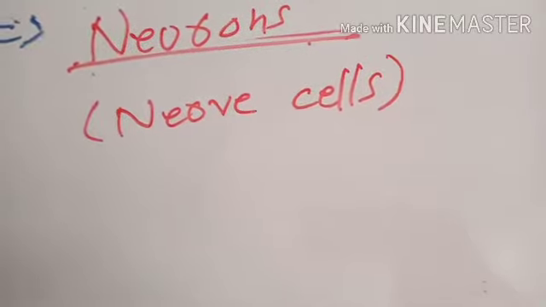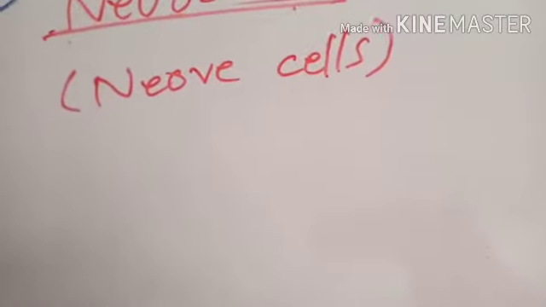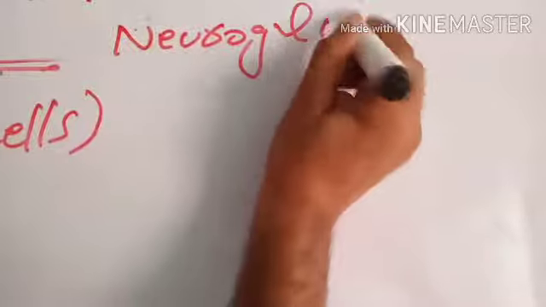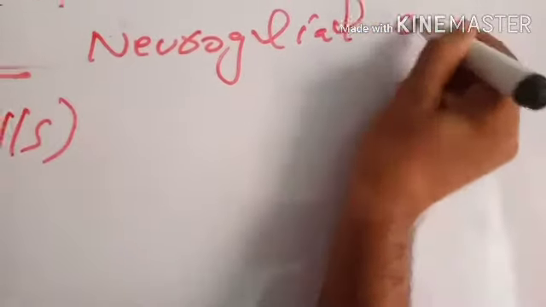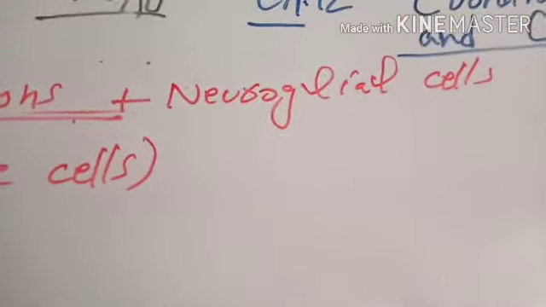Neurons, along with some associated supporting cells called neuroglial cells, are present in all over the nervous system, whether it is central nervous system or peripheral nervous system.